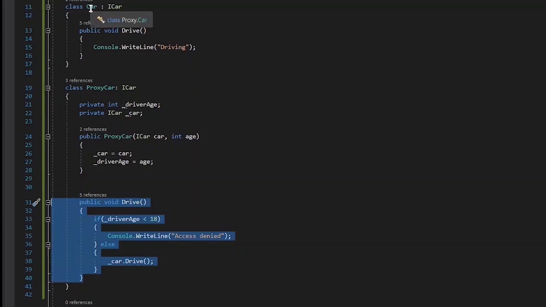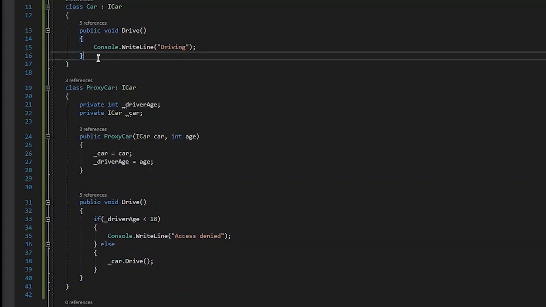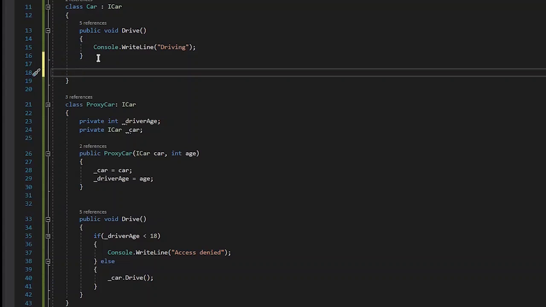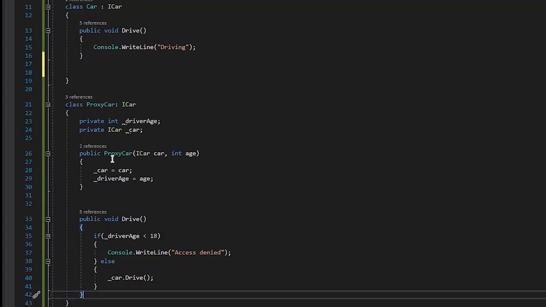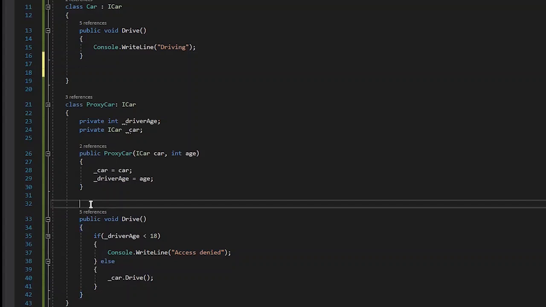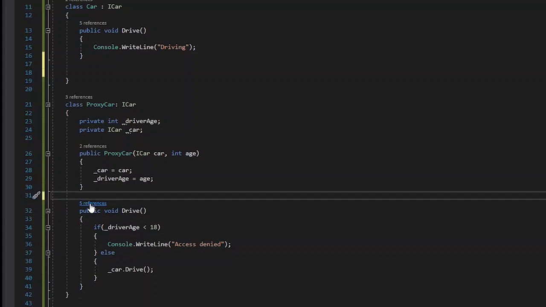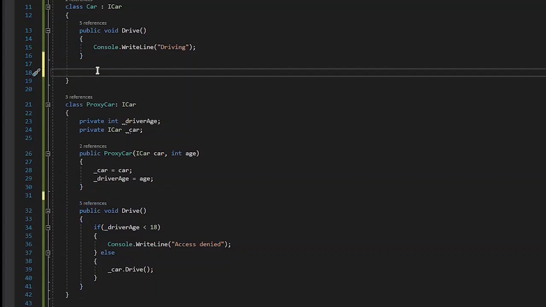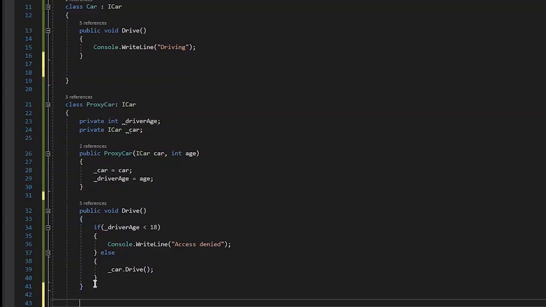Suppose the car has a method returning a response, say the car's details, and we want to ensure that only a properly authorized user gets the details. Or say the details are given in string format, and we want to return them in a certain object format to the client. We can implement that functionality in this proxy design pattern without interfering with our core object.